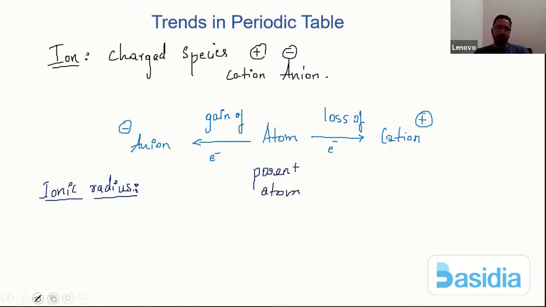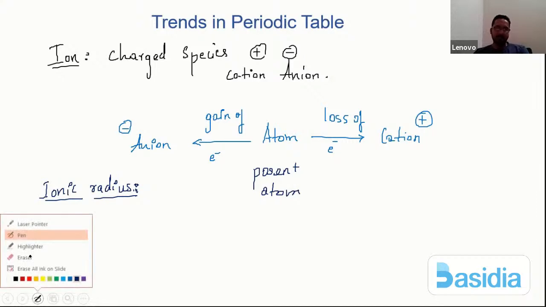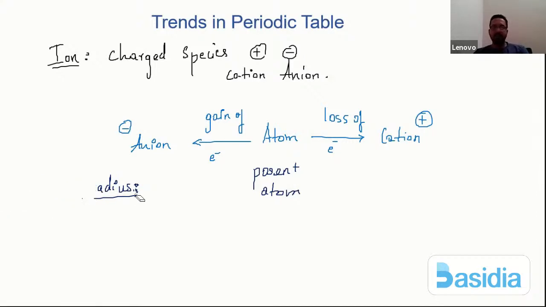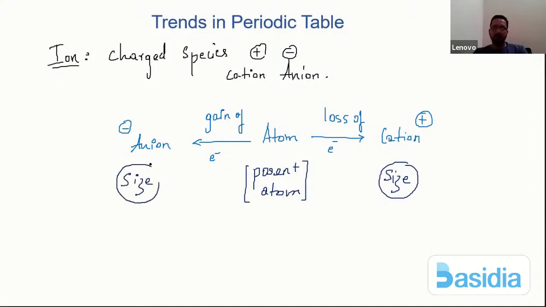The question is very simple. If you compare with the parent atom, what will happen to the size of the cation, and what should happen to the size of the anion, with respect to the parent atom?